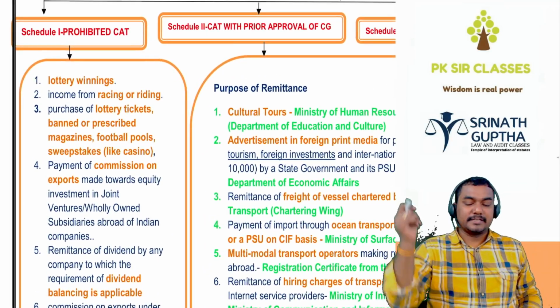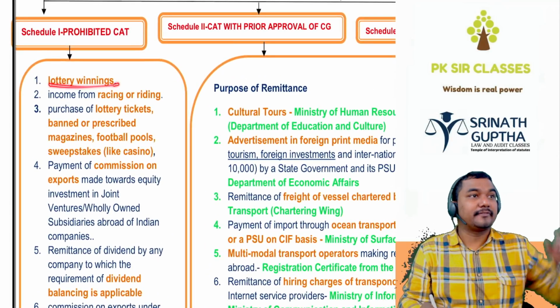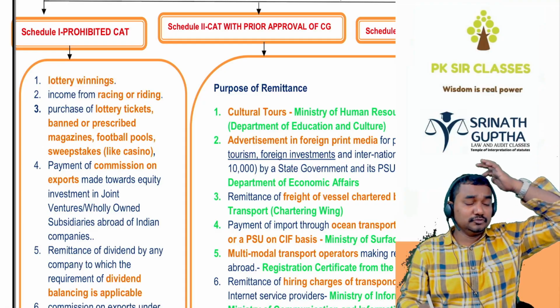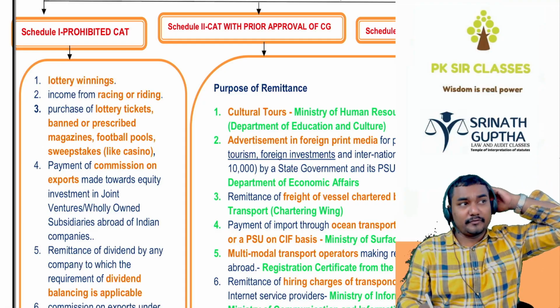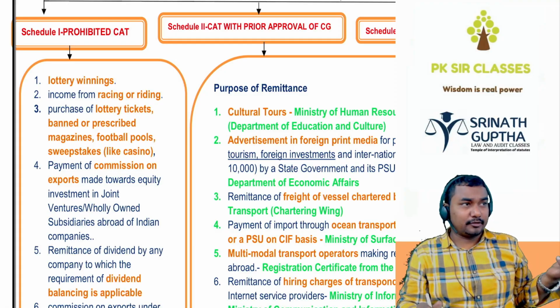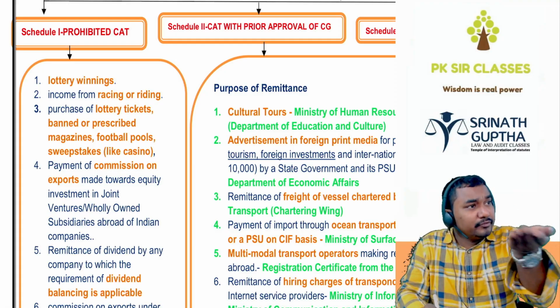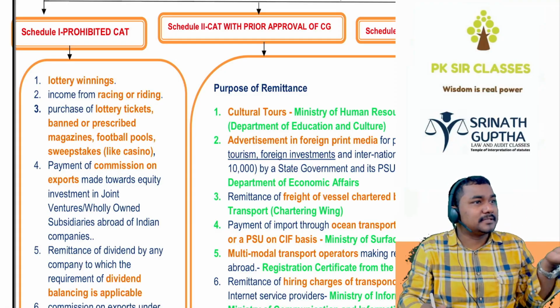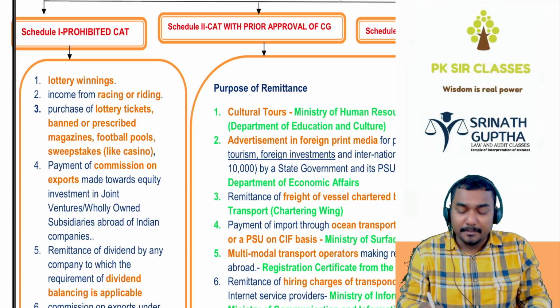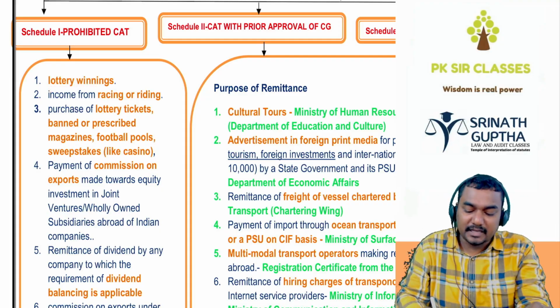Prohibited current account transactions. First one is lottery winnings. You are participating in a lottery in America. You are winning some amount. Then you want to bring it back to India. You give those dollars to an authorized person, but the AP says, sorry sir, we will not give you Indian currency because that is prohibited. Next, income from racing and riding. You are doing some racing outside. You're winning that race. You're getting some money in foreign exchange. You can't get it back to India.